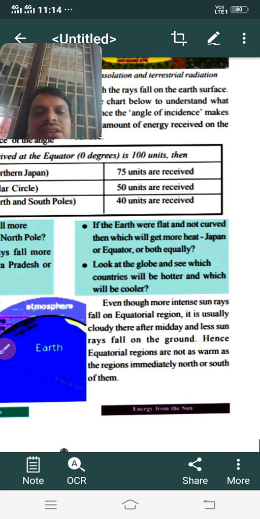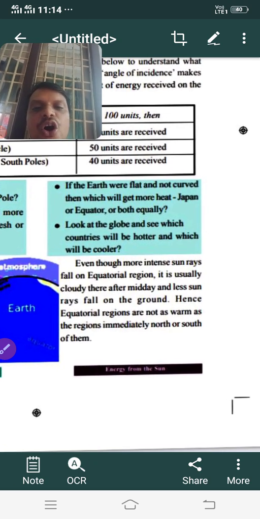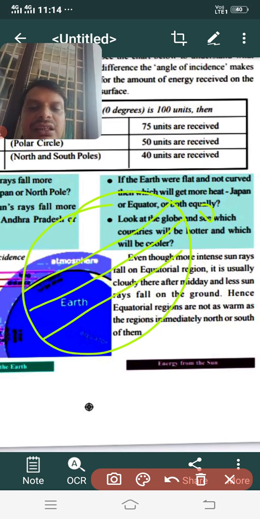Next, you go through the globe. If you don't have a globe, you can use an atlas. I posted you one atlas, a digital atlas also. Observe the political map of the world and find out which countries are hotter and which countries are cooler. You can do this based on the three major latitudes: 0 degrees latitude, the 23 and a half degrees northern latitude called the Tropic of Cancer, and the southern one, the Tropic of Capricorn.